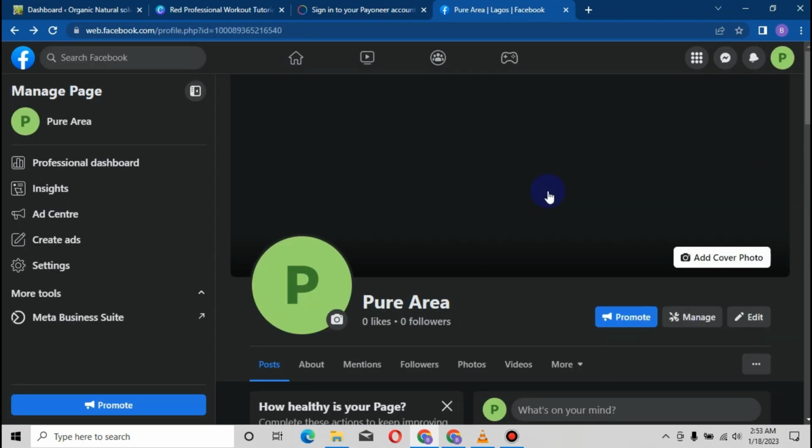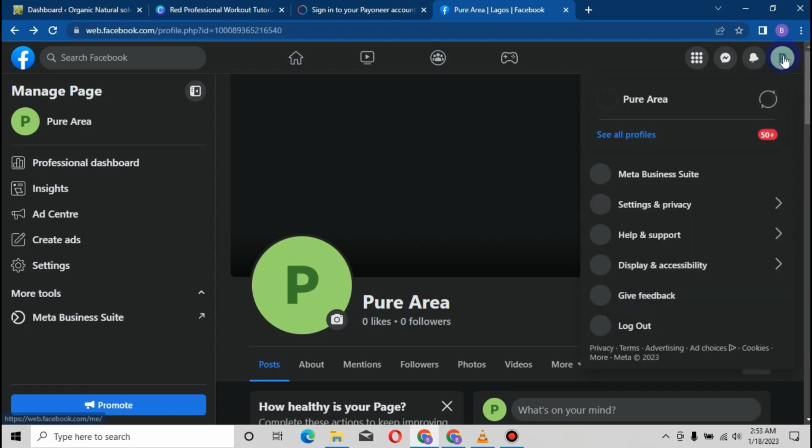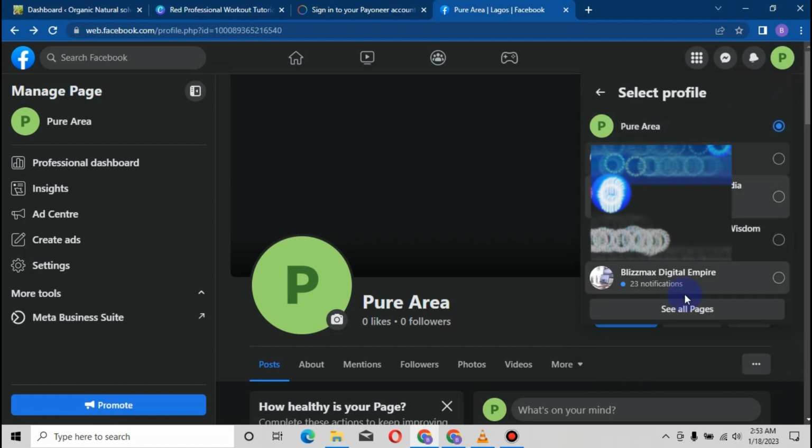Okay, guys. So what I did was just to refresh and I came down here. Now, I told you guys that Facebook profiles have now been translated to Facebook pages. They have a similar outlook right now as we speak. So how do you then change to the page we created? The thing is, we are creating the page, and before you can view it, you have to switch. Where you switch, you just come on this profile symbol here, and you click on see all profiles. That is where you see all the pages you have created.